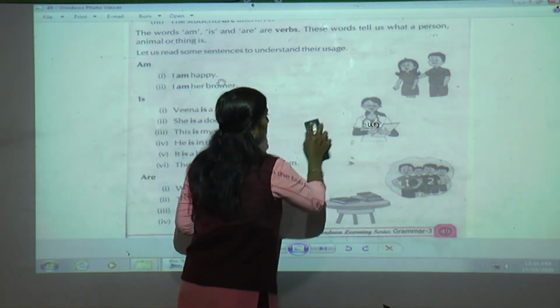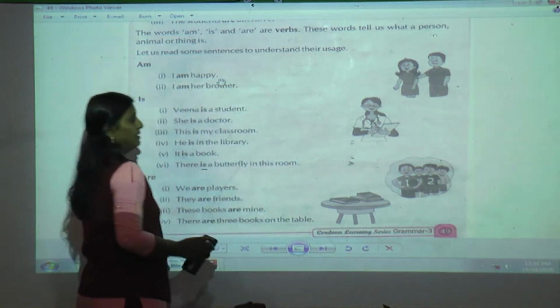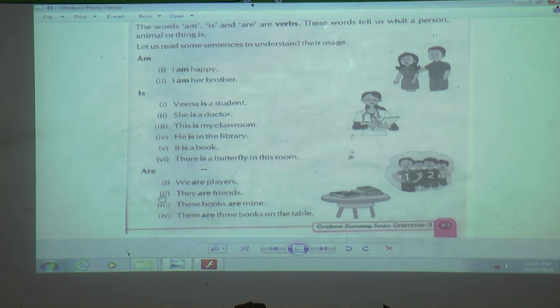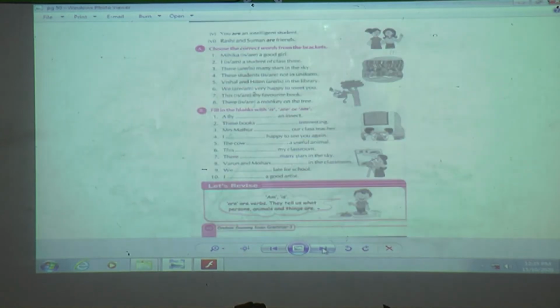Now we will see the usage of are. Ready? Now read these sentences. We are players. Next, they are friends. The books are mine. There are 3 books on the table. Move on to the next page, that is 50.